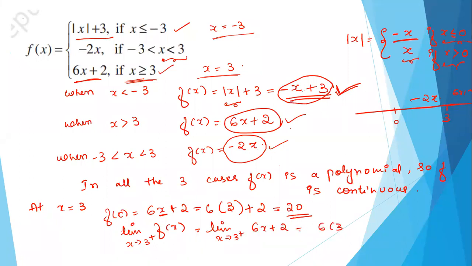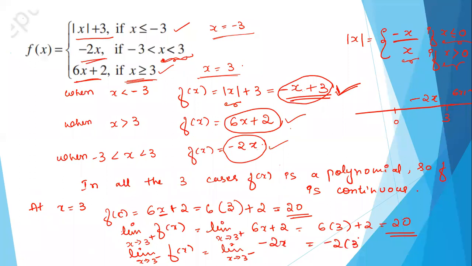So this is nothing but 6 into 3 plus 2, so you get 20. But what will be the left hand limit? When x is less than 3, you have minus 2 into x, that is minus 2 into 3, which is nothing but minus 6. Correct? This is not equal. So our right hand limit is not equal to the left hand limit, and also our left hand limit is not equal to the functional value. So what can we conclude?